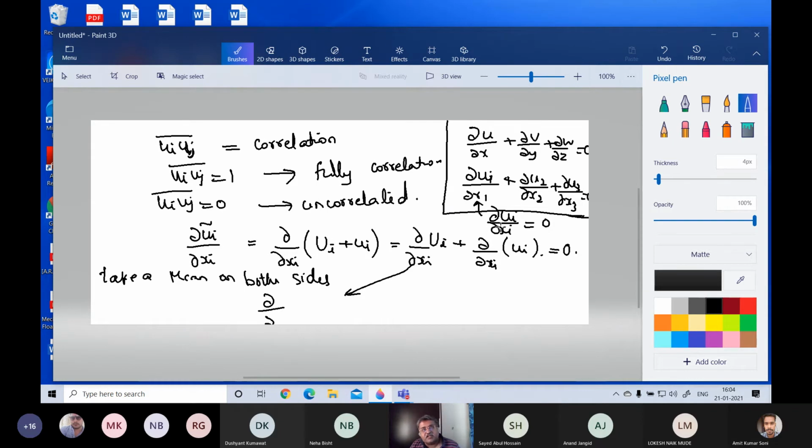So even if the flow is turbulent, it will satisfy mass conservation. Whatever mass is going out per unit time or coming in per unit time will be conserved. That even turbulence cannot change. Mass is conserved, or the volume is conserved, because we are talking about incompressible flows. So we are talking about turbulence of incompressible flows.